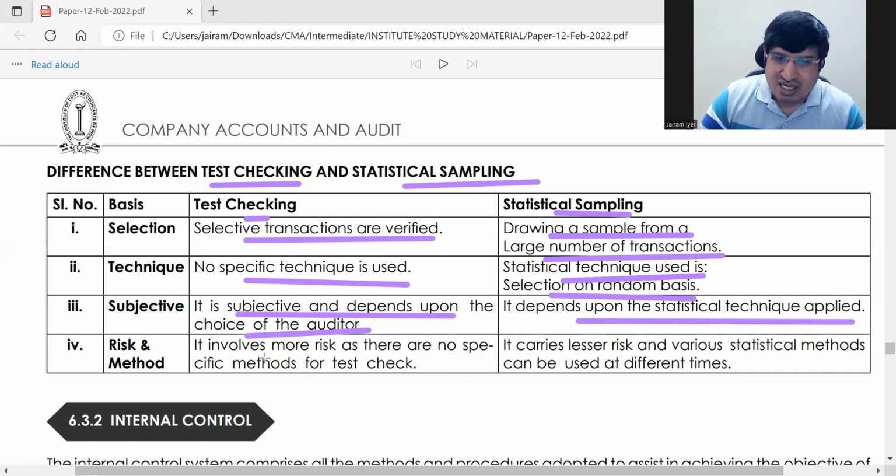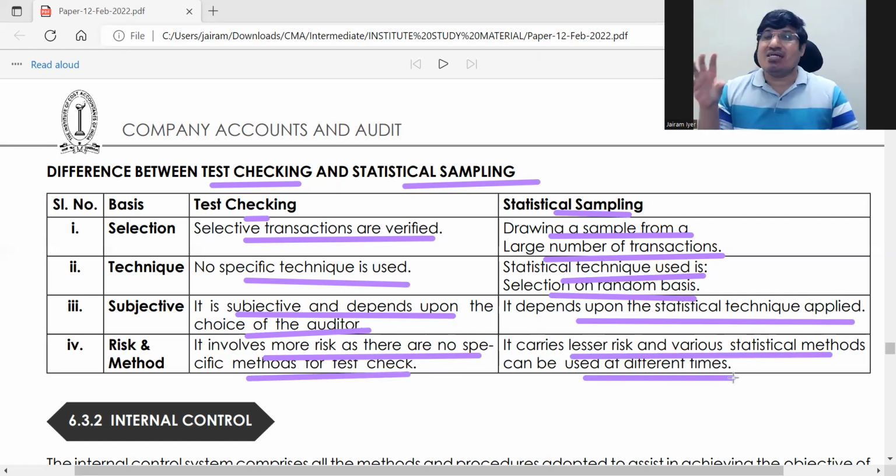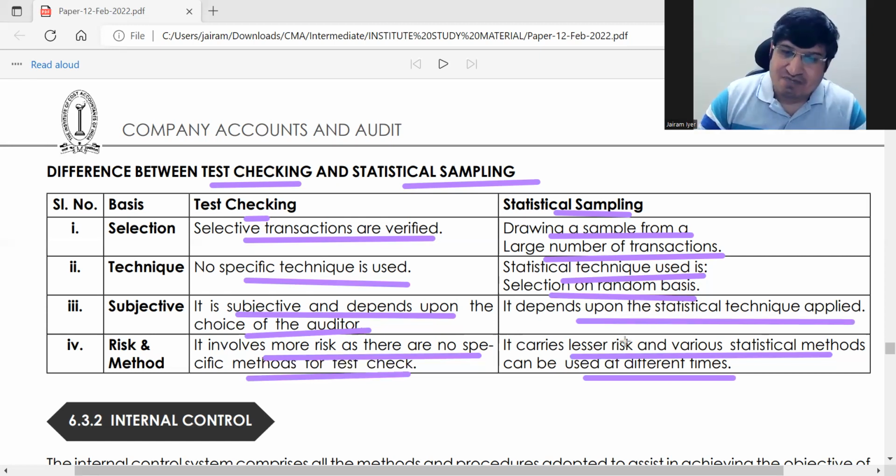ठीक है. Then test checking involves more risk as there is no specific method. Statistical sampling involves lesser risk because a statistical method is used, and the sample which you get is representative of the whole population. Which is why statistical sampling is a scientific method, a better method.